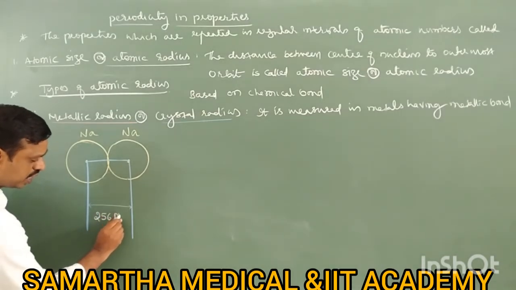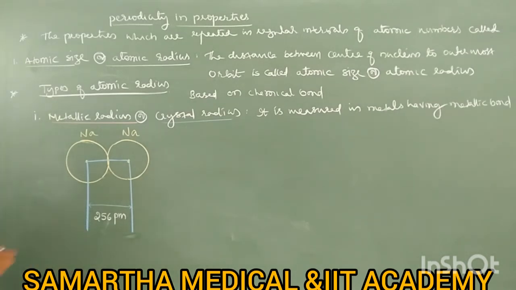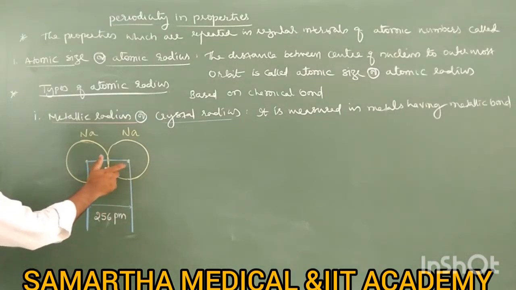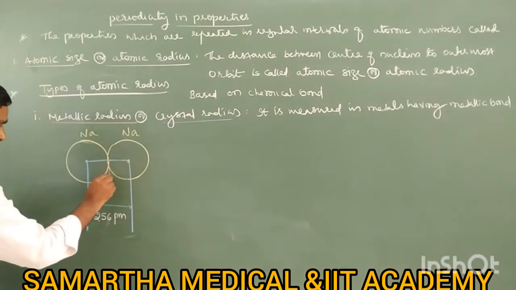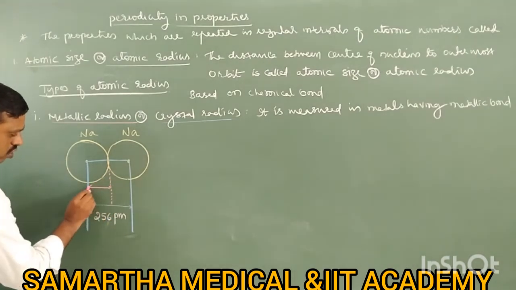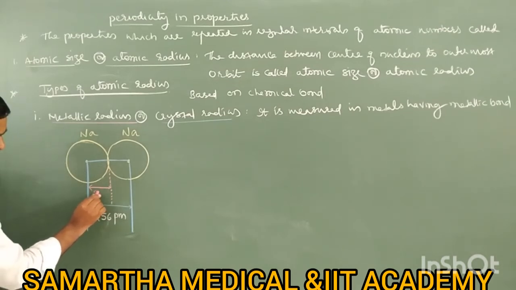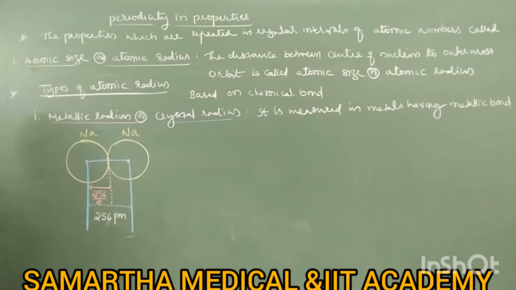256 picometer. It is experimentally determined. Fine. The internuclear distance between two sodium atoms is 256 picometer. But what do we want to measure now? Atomic radius. The atomic radius is half of the distance. Half of the distance is 256 divided by 2, which is nothing but the metallic radius.